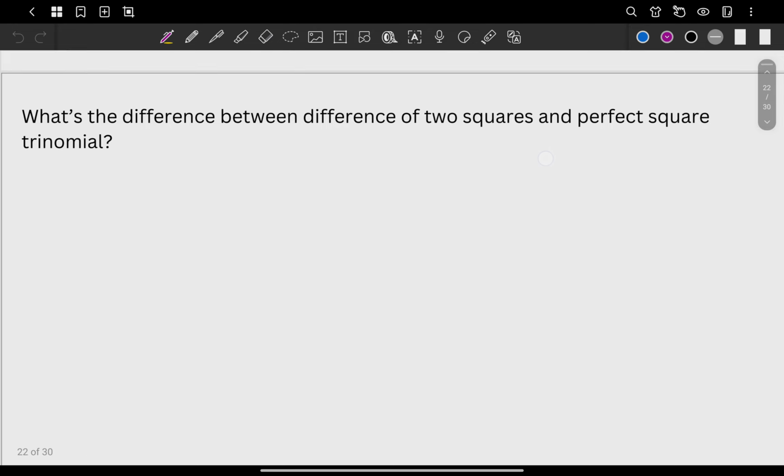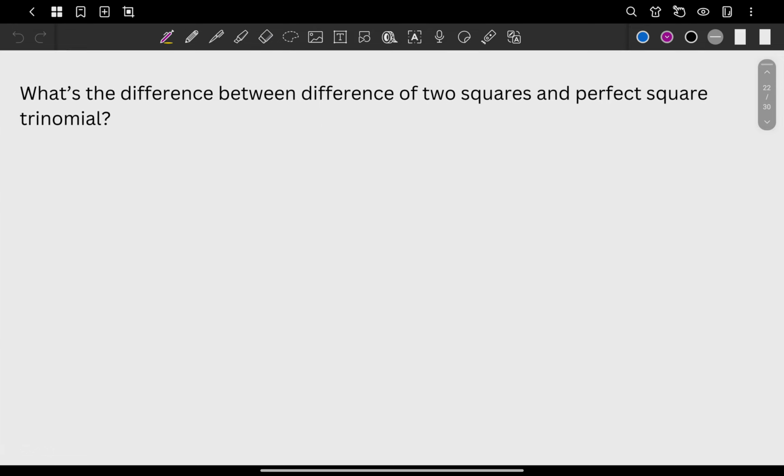Next. What's the difference between difference of 2 squares and then perfect square trinomial? So DOTS, difference of 2 squares, just simplify it. And then we have here perfect square trinomial. Okay? We will compare those two. Again, DOTS and PST.